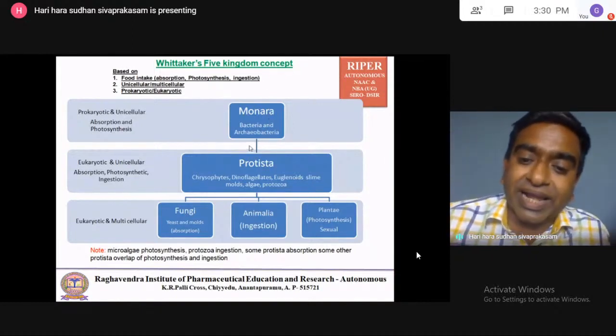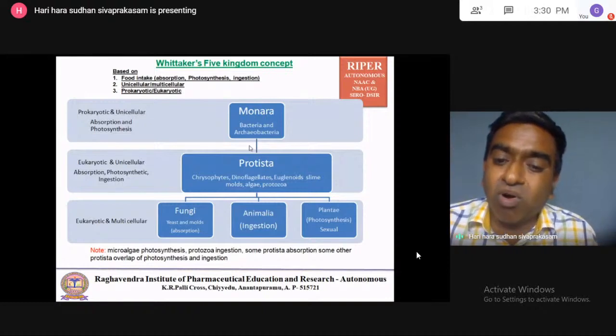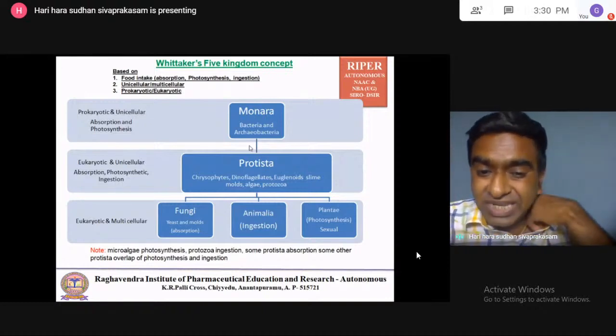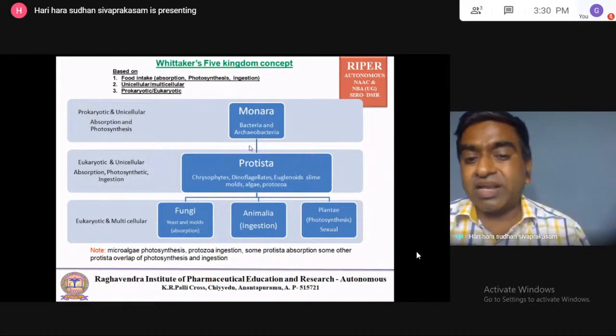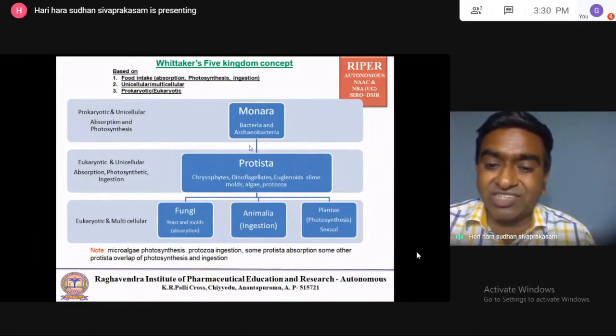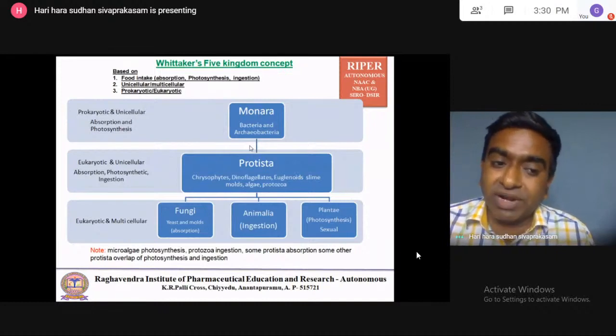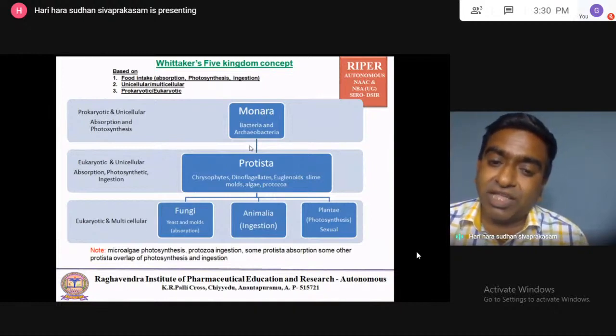This Protista contained various algae, molds, protozoa, chrysophytes, dinoflagellates, and euglenoids. The Protista is eukaryotic unicellular. So the unicellular organisms present in the eukaryotic were brought into the Protista category.